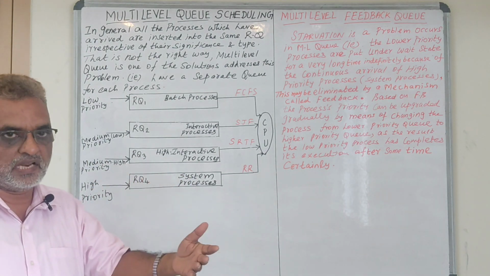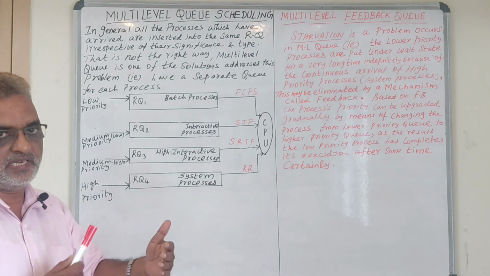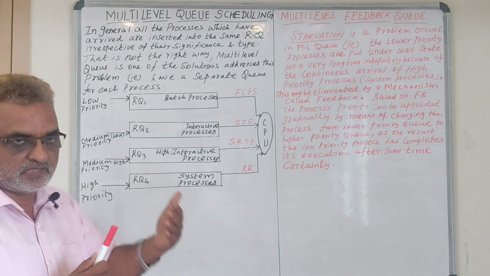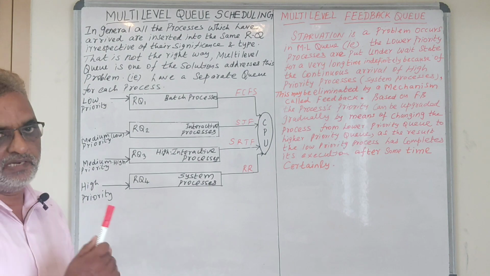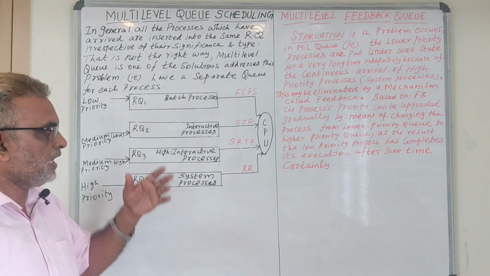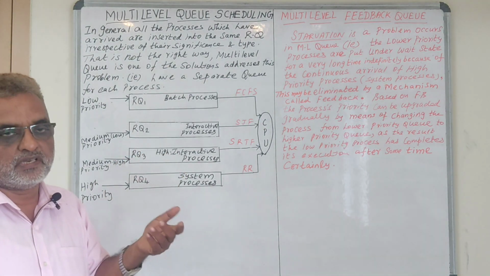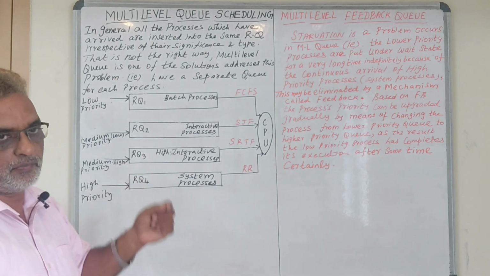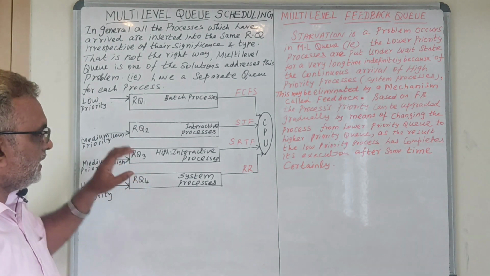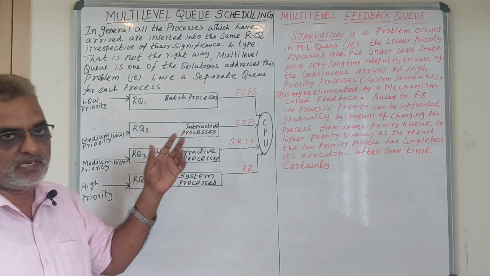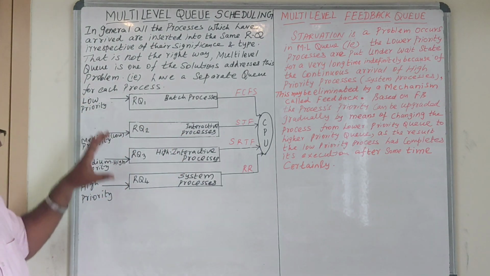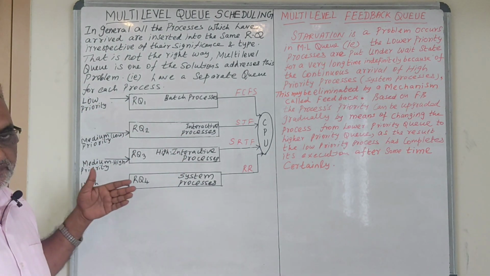Like a banking transaction that is going on. It is an interactive process, or a person playing a video game. It is an interactive process. So how fast it should respond is important for that particular process. Based upon that importance, we categorize the processes into different types.